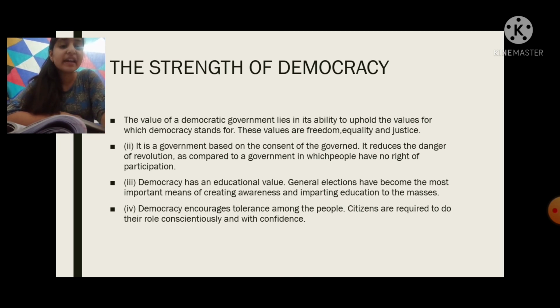Then democracy has an educative value. General elections have become the most important means of creating awareness and imparting education to the masses. So in democracy, people have the right to vote, and the right to education for everyone, be it a girl or boy. Okay, then also democracy encourages tolerance among people.